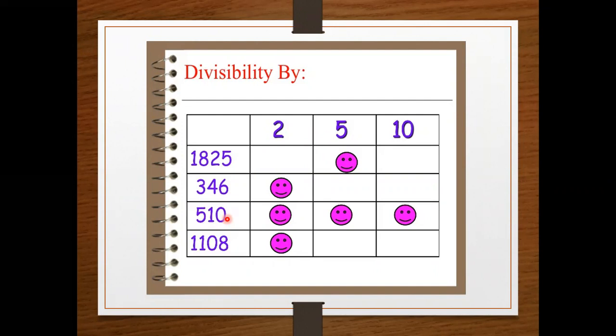If the last digit is 0, it's divisible by 10. So you put smileys in all boxes, because this number is divisible by 2, 5 and 10. The last one, 8 is an even number, that's why this number is divisible by 2.